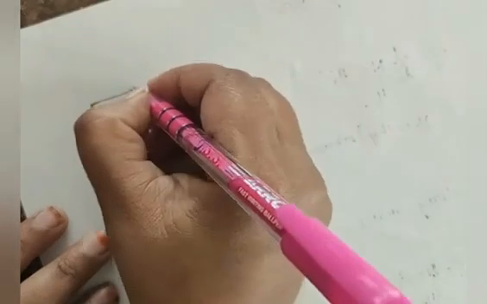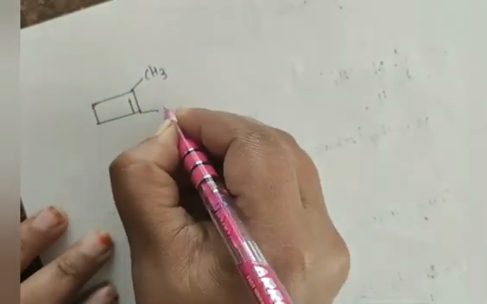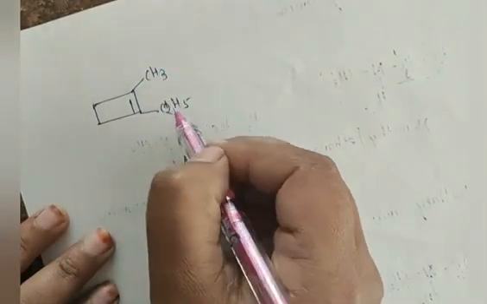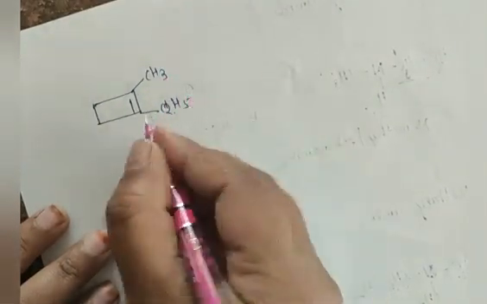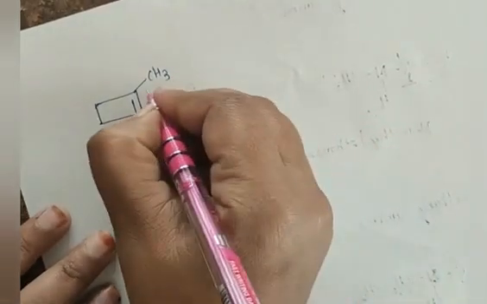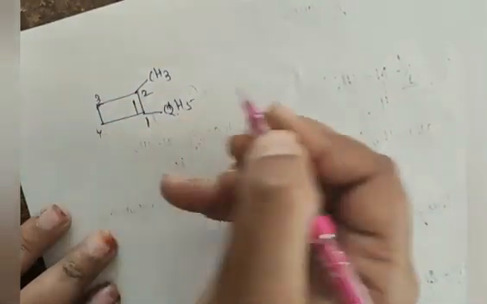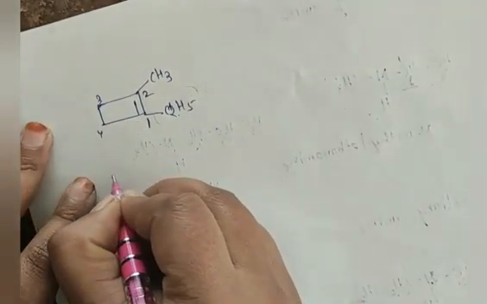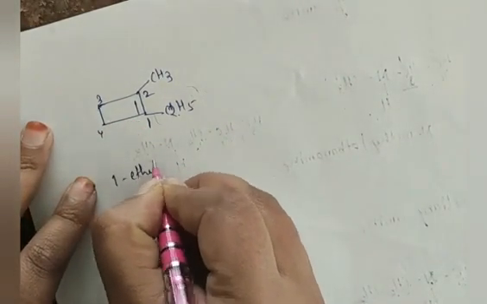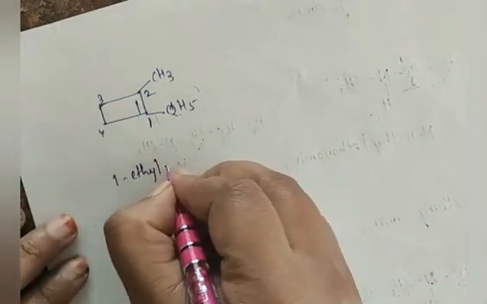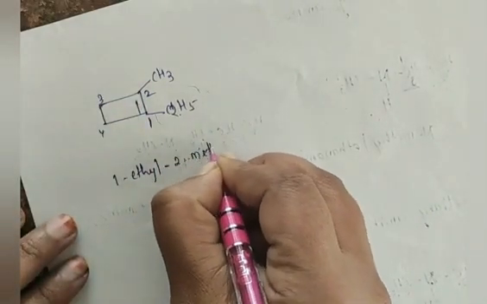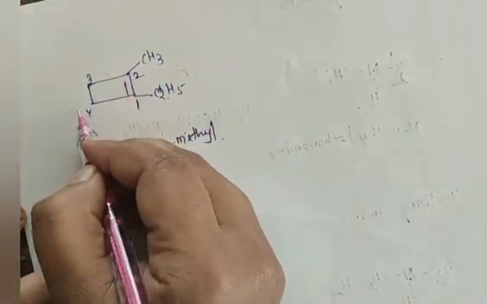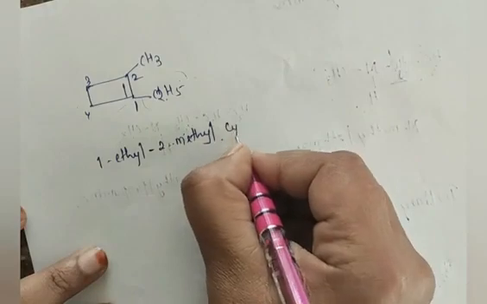We'll solve one more example where a cyclic ring structure is present, CH3, C2H5. Here both methyl and ethyl group are present, so this is your bulkier group now. So I will start numbering from this carbon, 1 2 3 4. At one carbon we have ethyl group, so 1-ethyl. At second carbon we have methyl group, so 2-methyl, 1-ethyl, 2-methyl. So this is a cyclic structure, so cyclo.